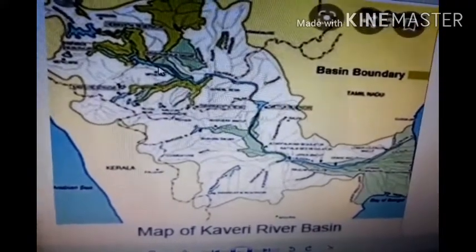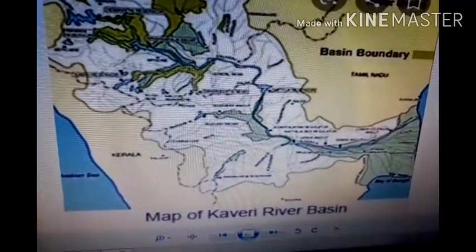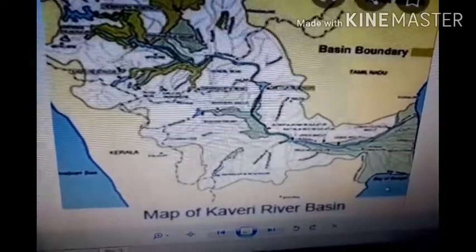This is the basin area of river Kaveri. From its movement from the Western Ghats to Tamil Nadu here, it also joins the Bay of Bengal.